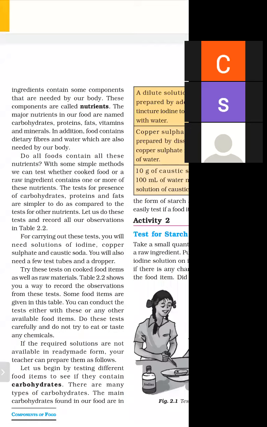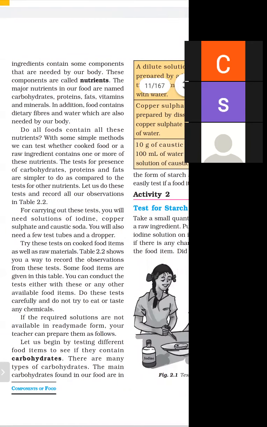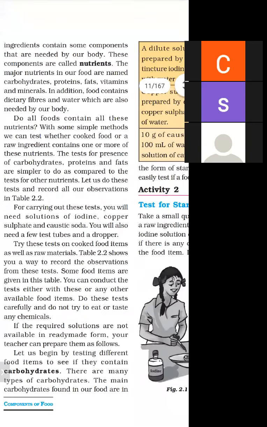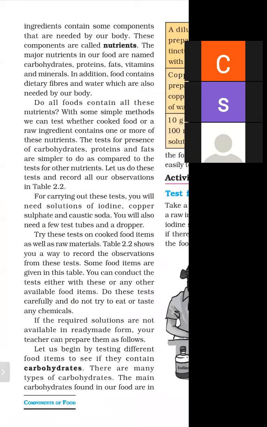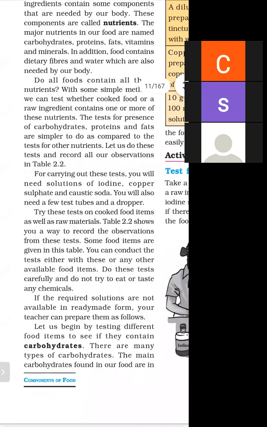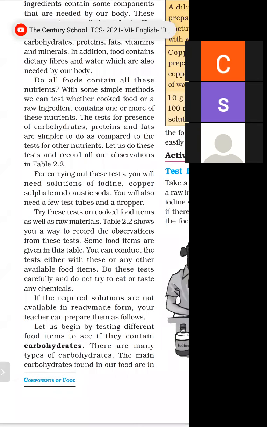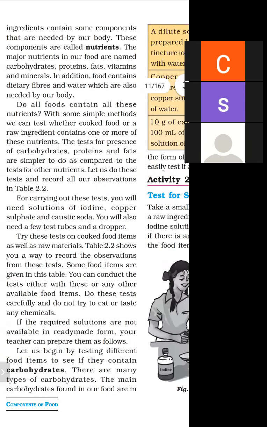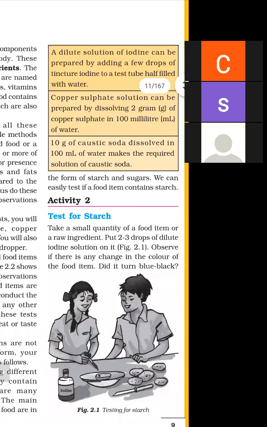For carrying out these tests, we require three types of solution: iodine, copper sulfate, and caustic soda. These can be available in the laboratory, or they can be prepared with the help of salt and water. The first nutrient is carbohydrate. There are many types of carbohydrate, mainly two types: starch and sugar. We can test whether a substance contains starch or not.